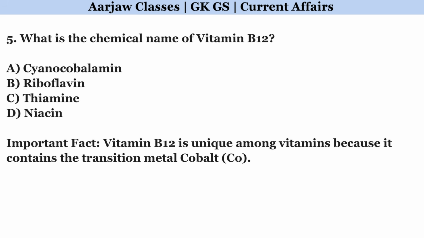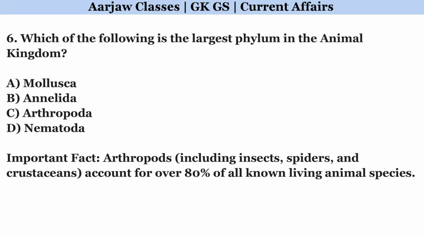What is the chemical name of vitamin B12? Correct option is A. Cyanocobalamin. Which of the following is the largest phylum in the animal kingdom? Correct option is C. Arthropoda.